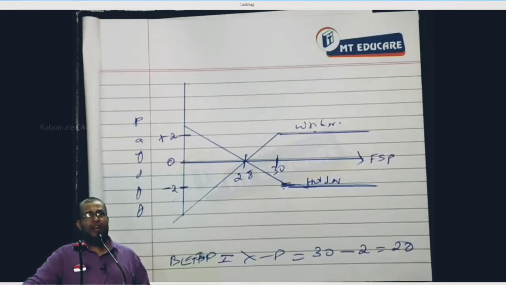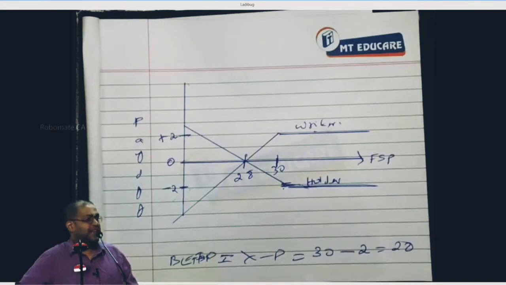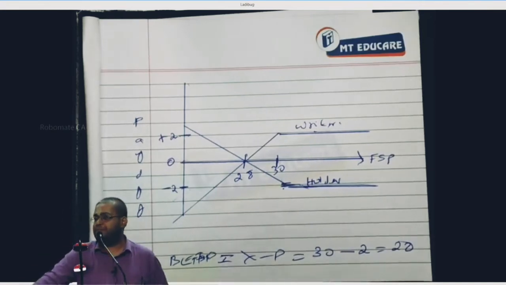I hope you are all following or not? Now, point number 3. How the maximum profit is only the break-even FSP, that is what to understand during revision, okay?